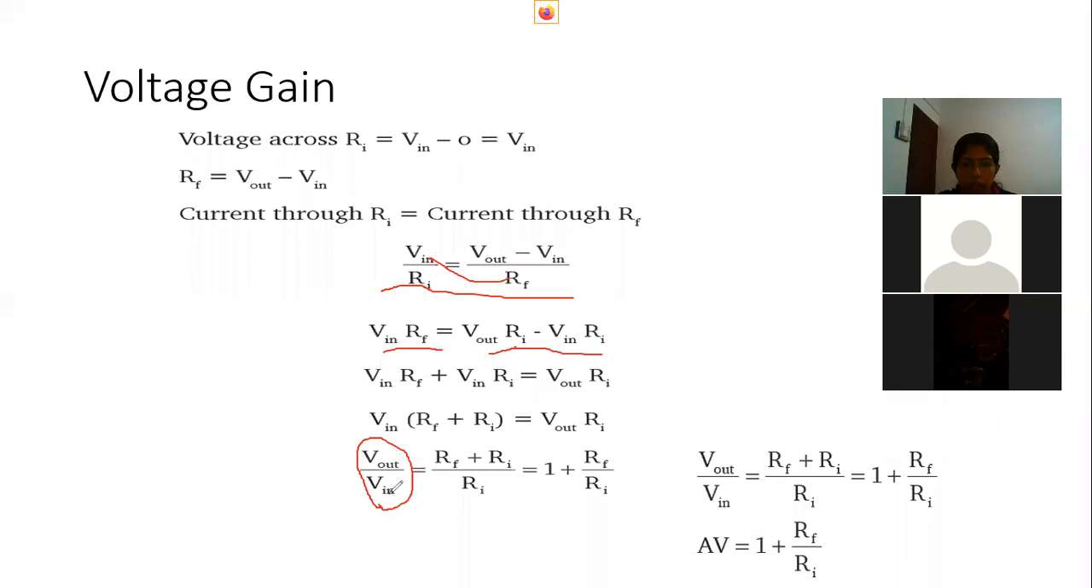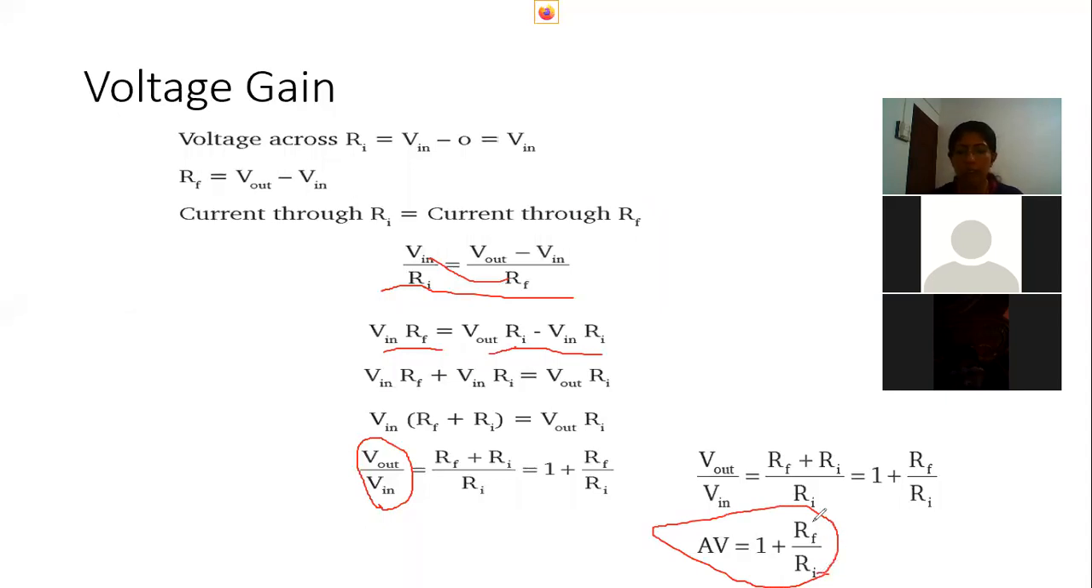So V out by V in is RF plus RI by RI. By dividing by RI, 1 plus RF by RI is our ratio, and this ratio is the voltage gain. AV means the voltage gain. So from this equation, V out by V in is the ratio of voltage gain. Voltage gain is 1 plus RF by RI.